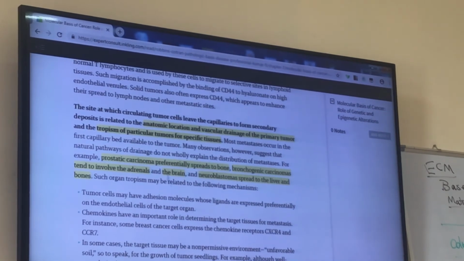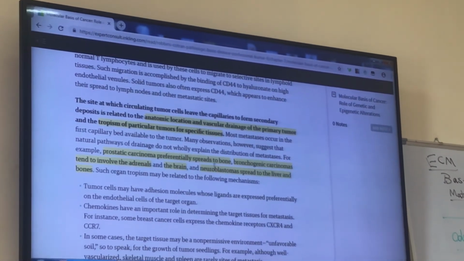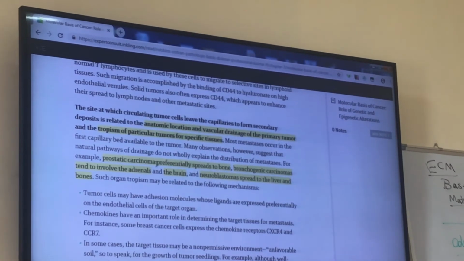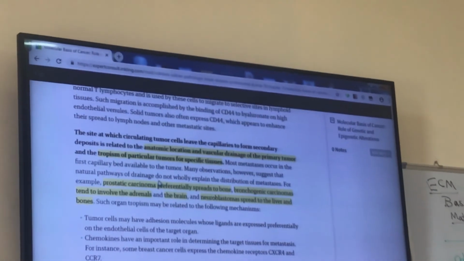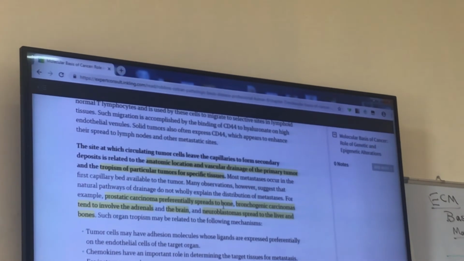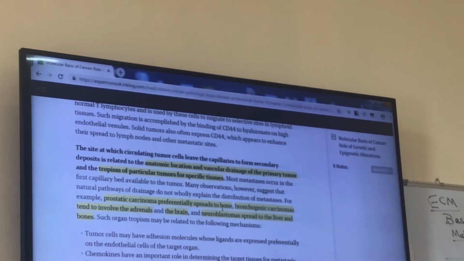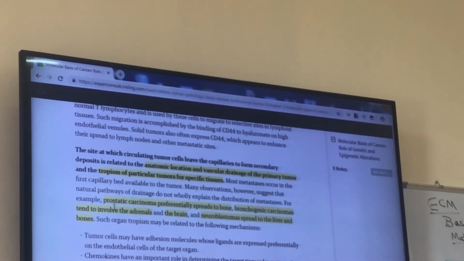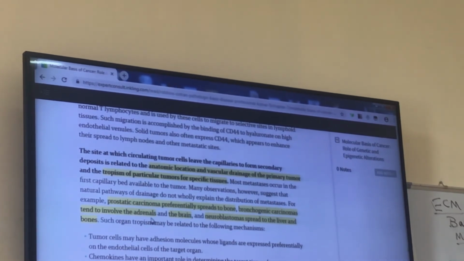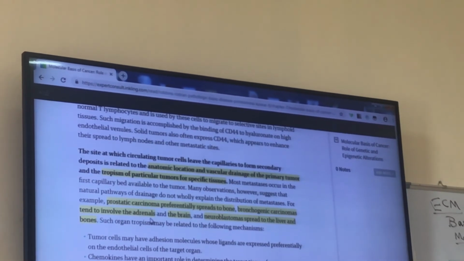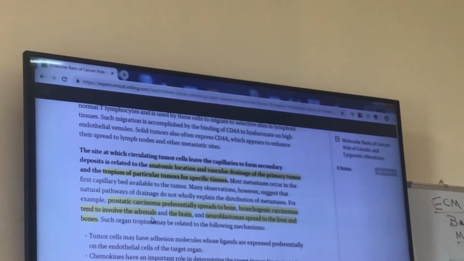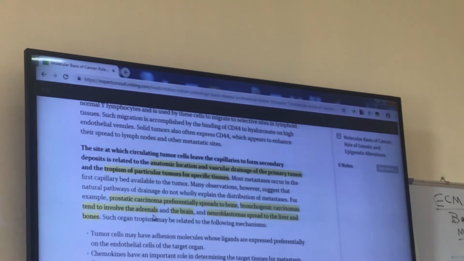For example, prostatic carcinoma preferentially spreads to bone. Why? Because prostatic cancer cells have some molecules that bind to receptors present only in bone. So this is called tropism. Or bronchogenic carcinomas tend to involve the adrenals. Lung cancers like to involve adrenal glands that overlie the kidneys. Again, due to presence of some molecules that bind together, that are absent in other tissues.